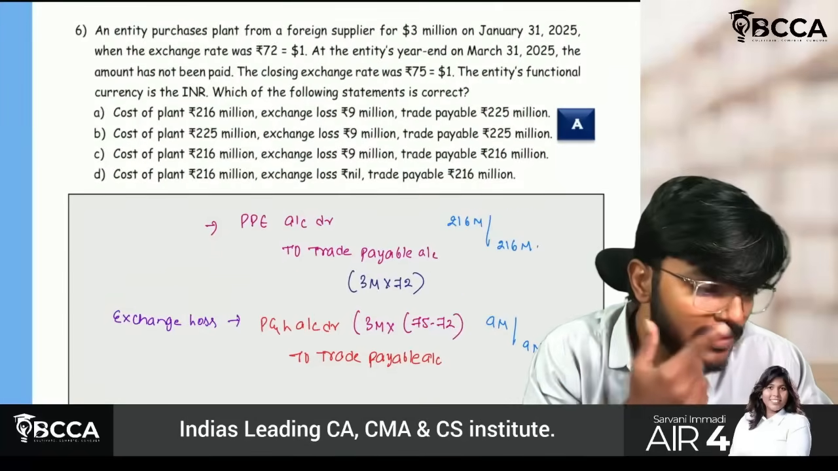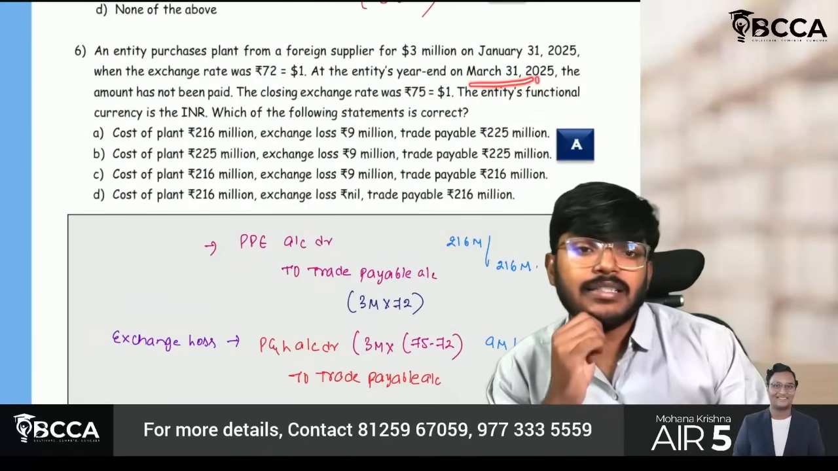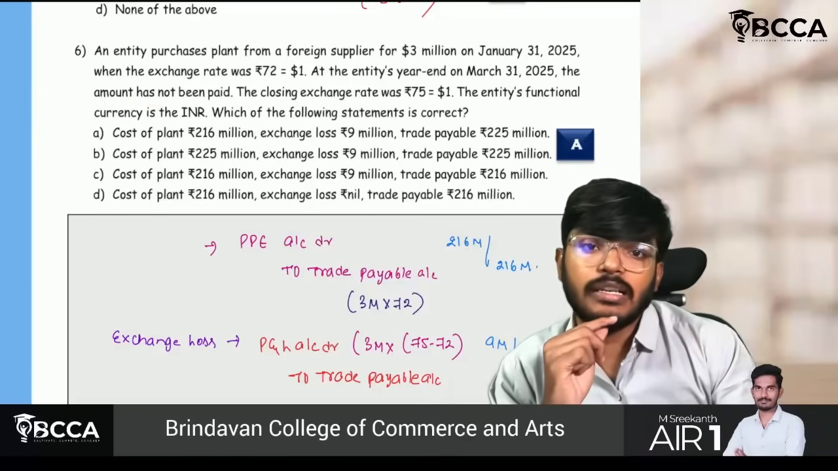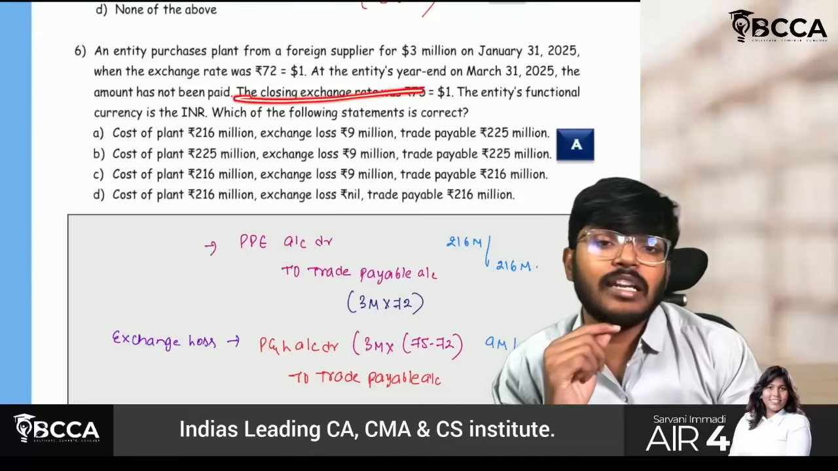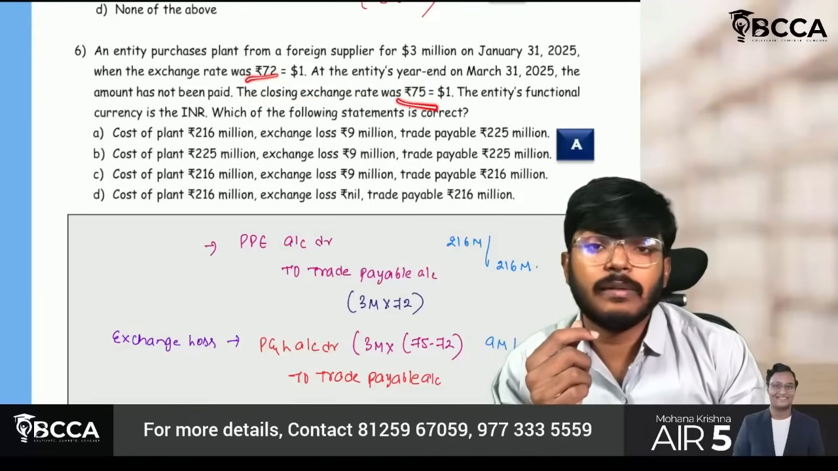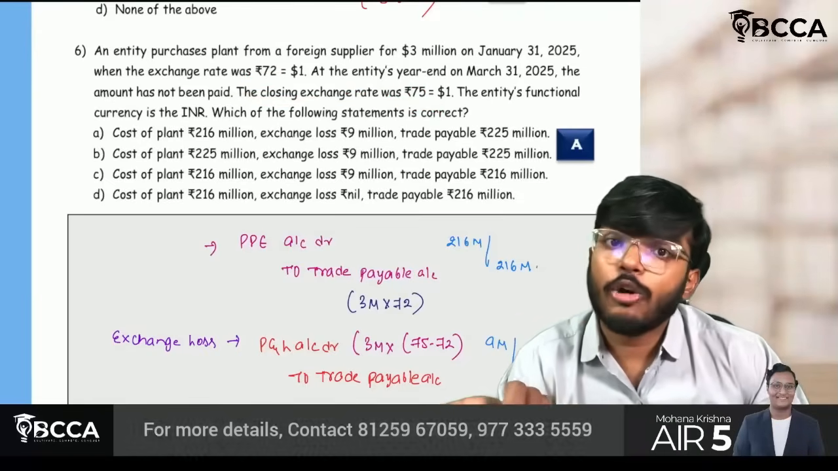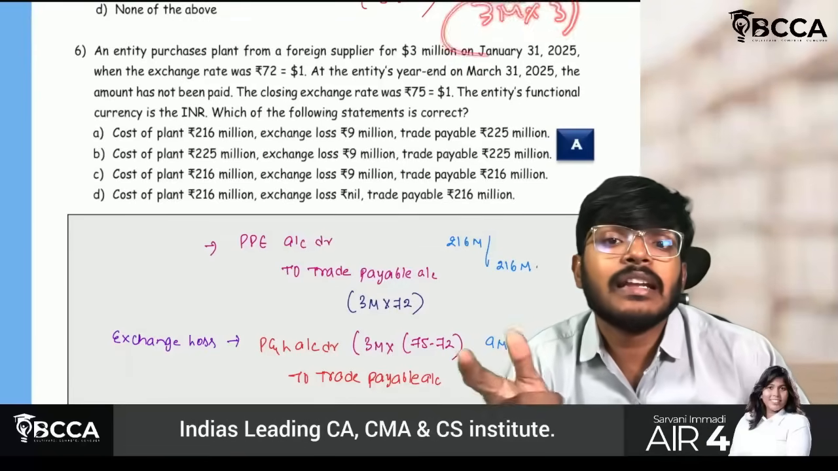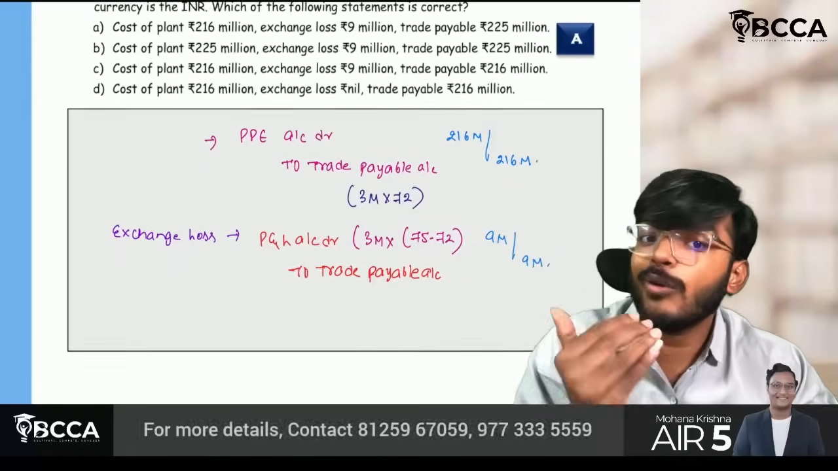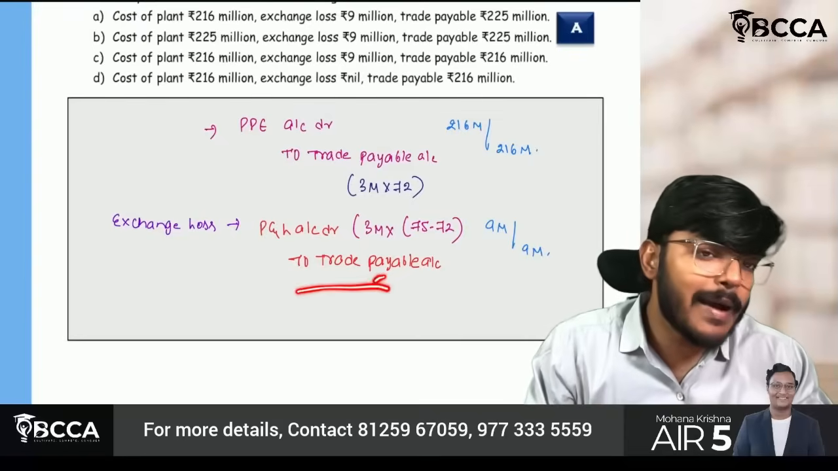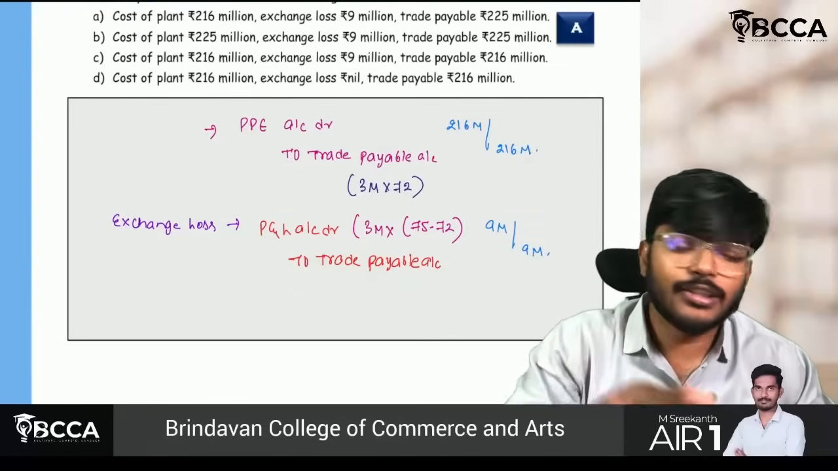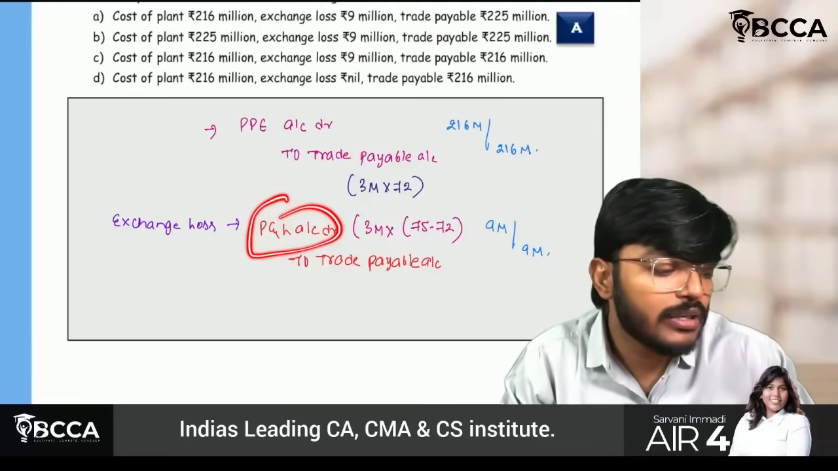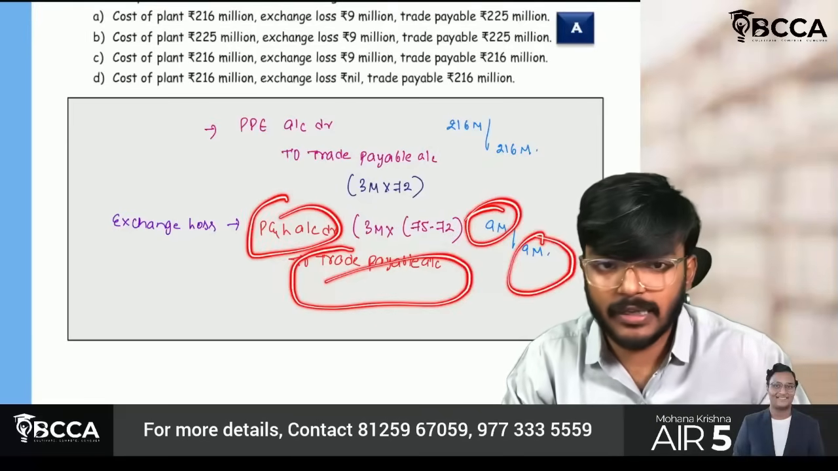Yes, sir. But sir, on 31st March, amount is not paid, which means it is still outstanding. Therefore, it is a monetary item. Sir, the closing exchange rate was 75. Earlier it was 72. Now it is 75, which means I got a loss. Sir, how much loss? 3 million into 3 rupees, guys. 9 million exchange loss. I have to pay more. Therefore, my trade payable balance will be increased. Since it is loss, it will be debited to P&L account. So entry: P&L account debit to trade payable account 9 million.